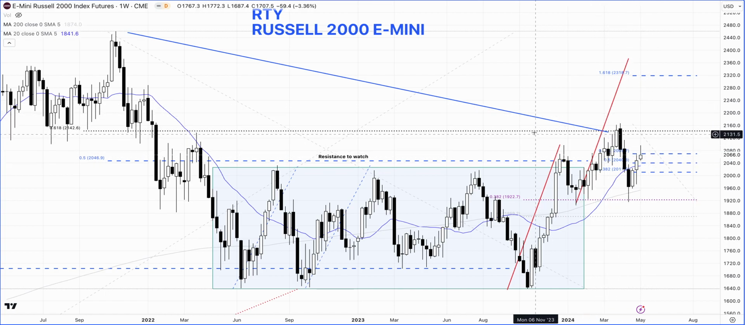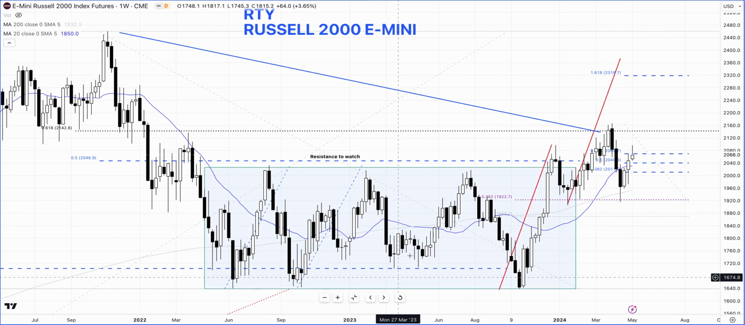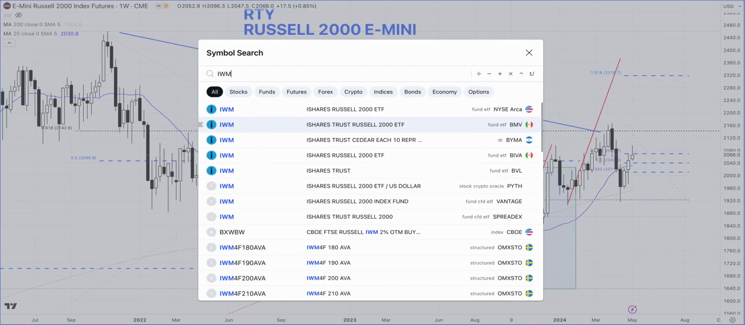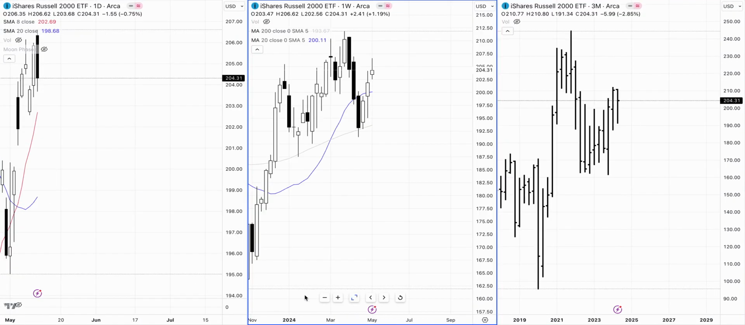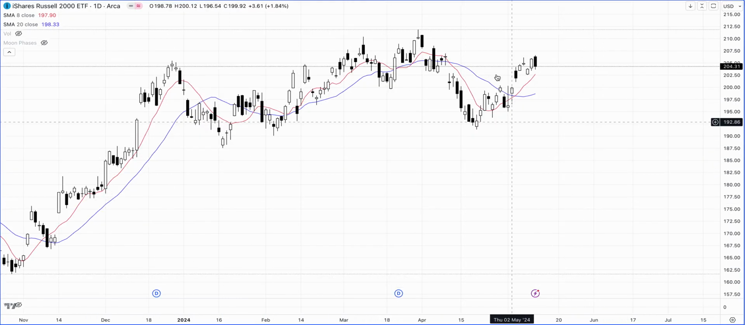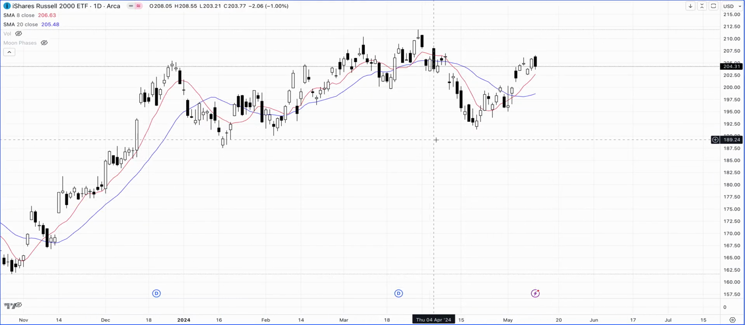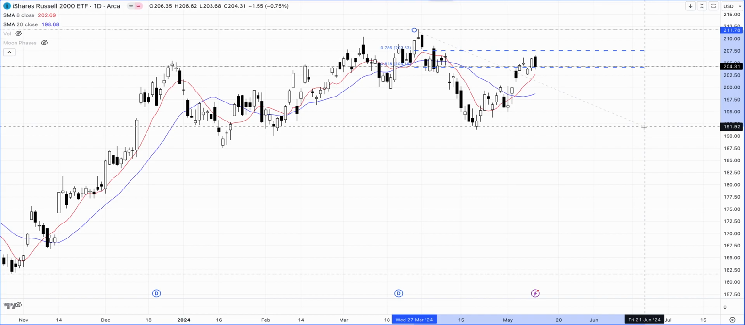But this looks like maybe we have this left shoulder, head, and a right shoulder being formed, and the bottom of this channel will get tested again. So that remains a possibility. And if we just look at IWM, which is the ETF for Russell 2000, I'm just going to go back to the daily chart. Here we go. Very similar to what we see in the futures chart. It just missed the 78.6% retracement and is just hovering around the 61.8% retracement.